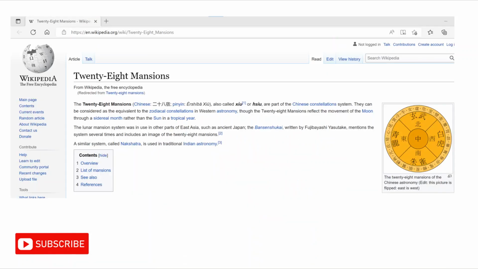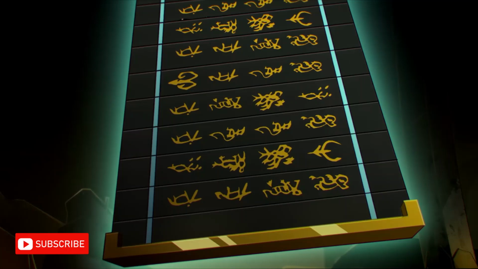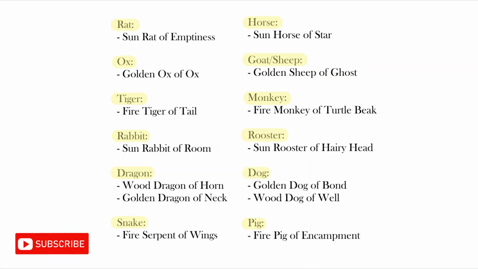So it would make sense for Monkie Kid to associate the zodiacs with the 28 mansions, who are Taoist. So, the symbols on the scroll of memory are the zodiac symbols, and the only characters that fit all the zodiacs are the 28 mansions.